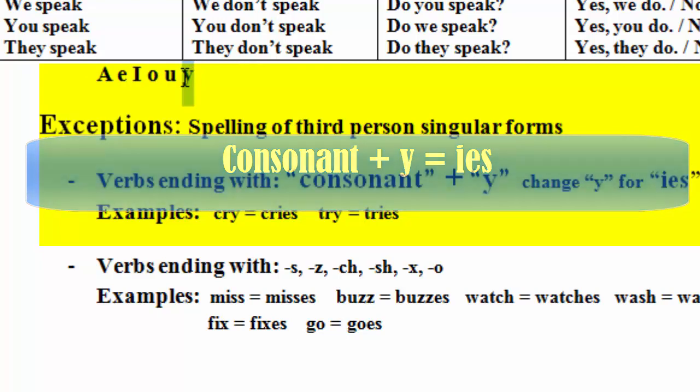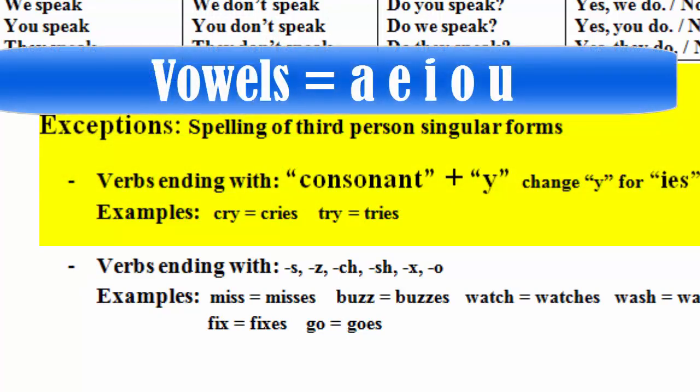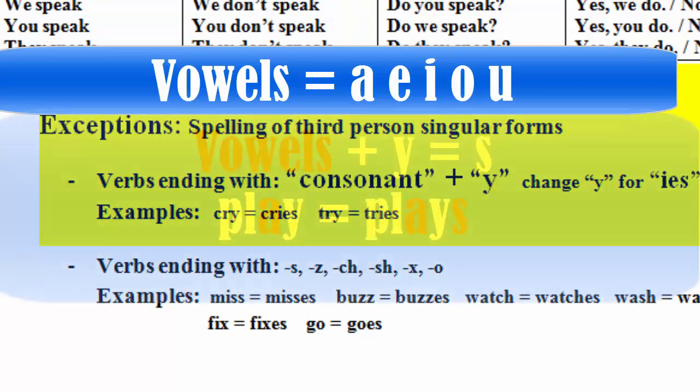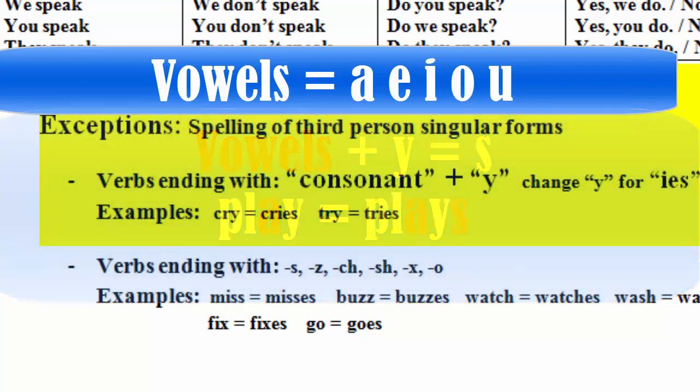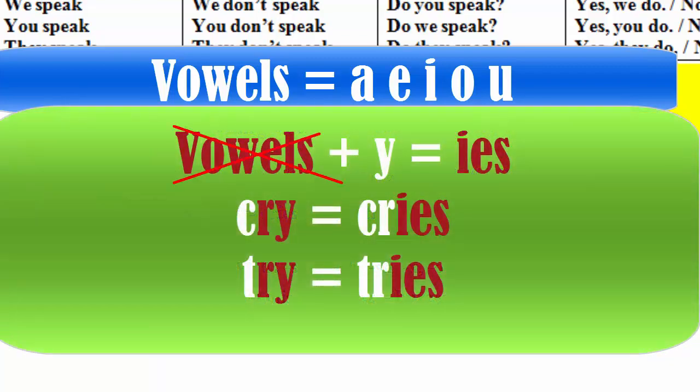Here we have five vowels: a, e, i, o, u. If we have y after them, in the third person singular we add s. But if we have a consonant before the y, we change y to ies.